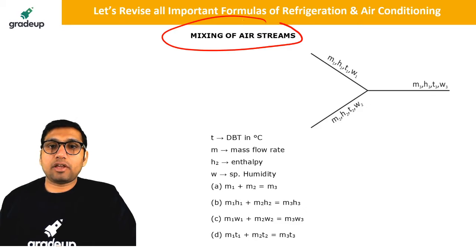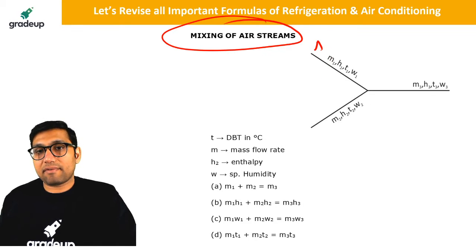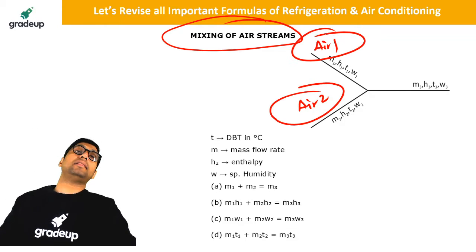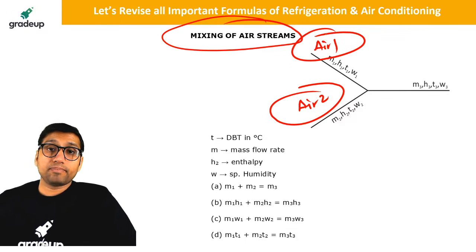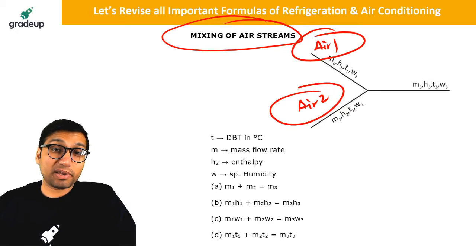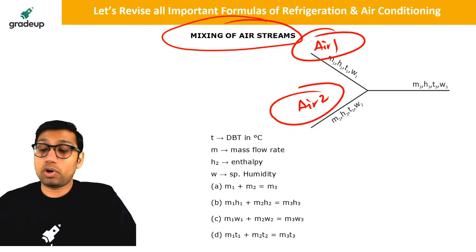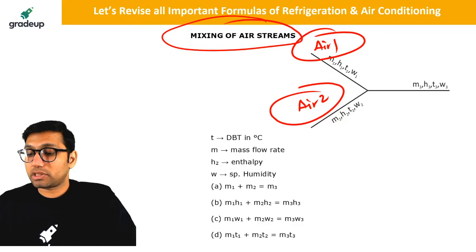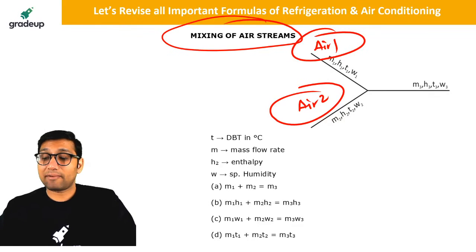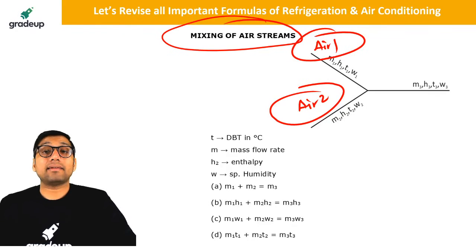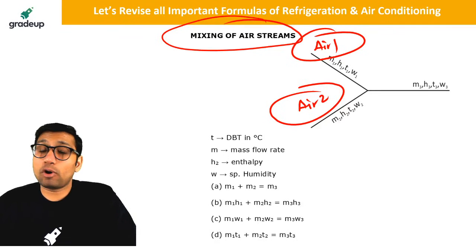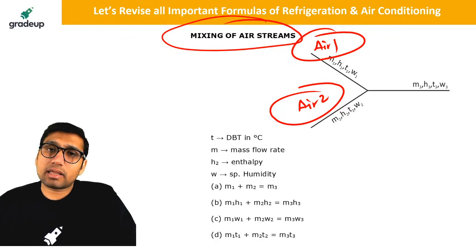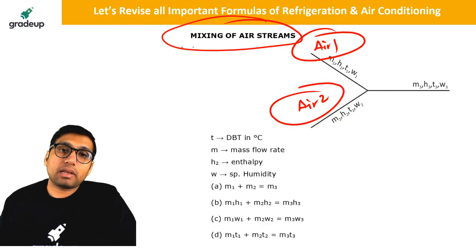Then there is a term called mixing of air stream, which is also important. Let us say we are having air 1, this is air 2. This concept is basically used when you study the load estimation in the psychrometric chart. I don't think that a question comes from load estimation in the GATE exam. Otherwise, I have definitely taught you the grand sensible heat factor and room sensible heat factor. I have no problem in teaching you that, but that question does not come in the exam. But mixing of air stream is important, because